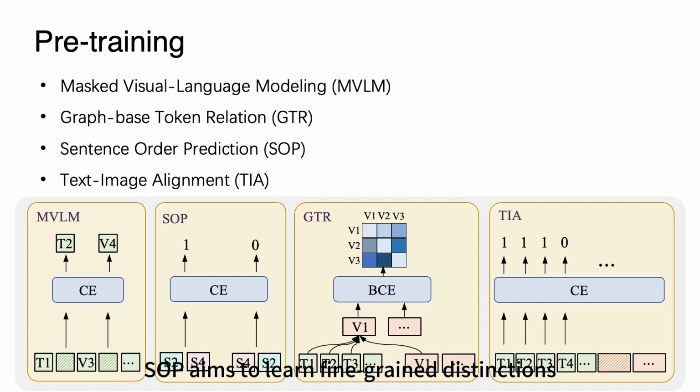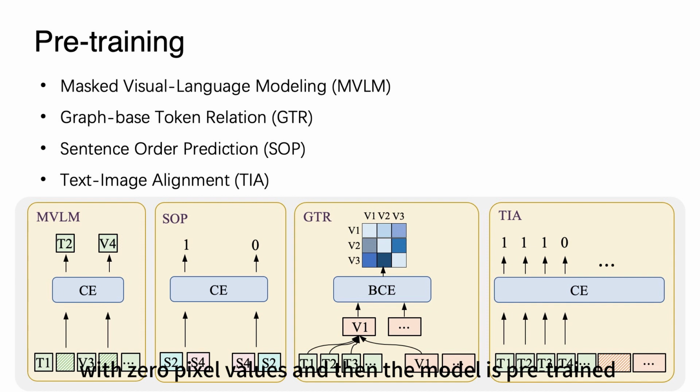SOP aims to learn fine-grained distinctions about discourse-level coherence properties. GTR constructs a ground truth matrix with 0 to 9 to express the spatial relationship between each pair of text segments. In the TIA task, some image patches are randomly masked with 0 pixel values and then the model is pre-trained to identify the masked image patches according to the corresponding textual information.